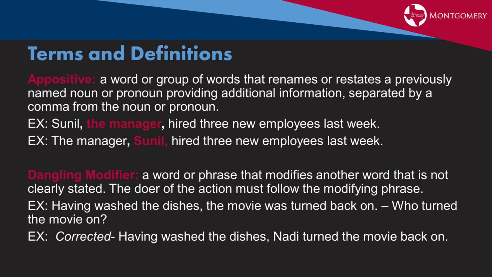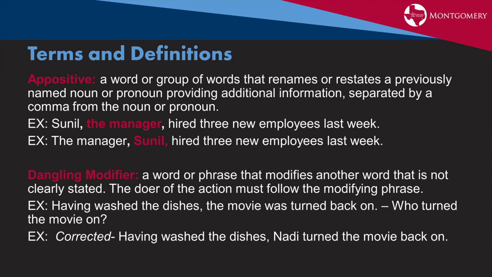Look at our example. Sunil, the manager, hired 3 new employees last week. The manager is our appositive. It's giving us additional information on Sunil. You'll notice that it's bracketed by a comma on either side. The manager, Sunil, hired 3 more employees last week. Sunil in this case serves as the appositive.